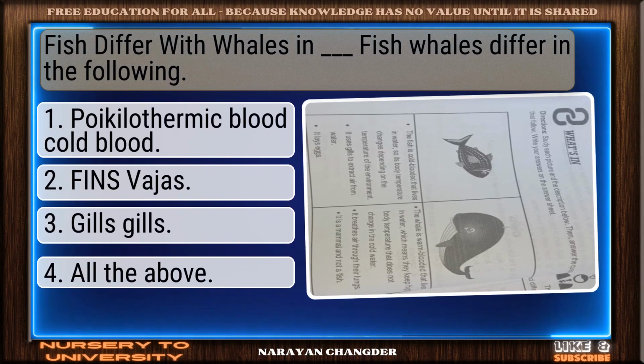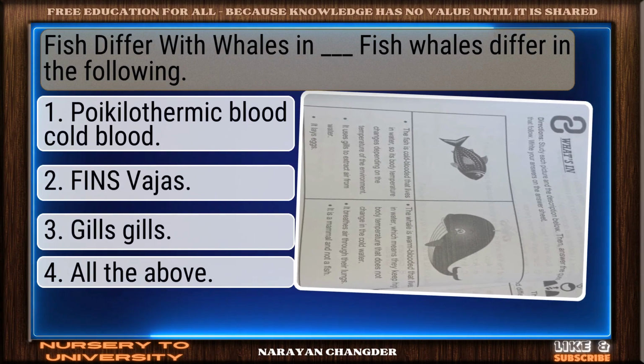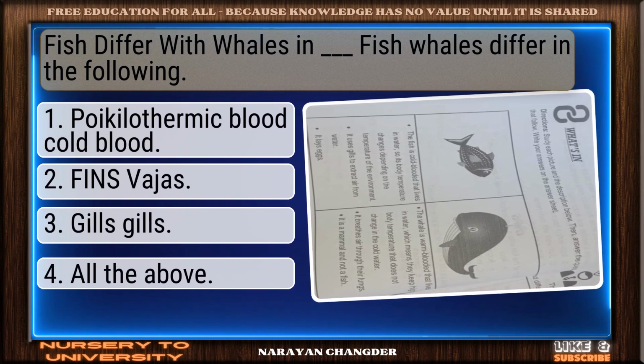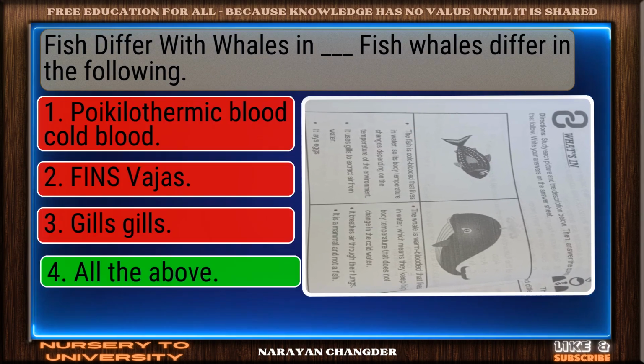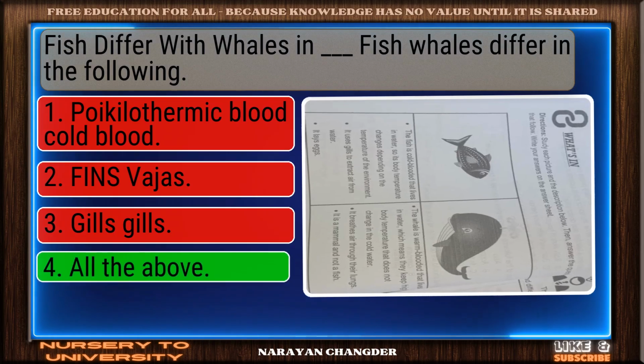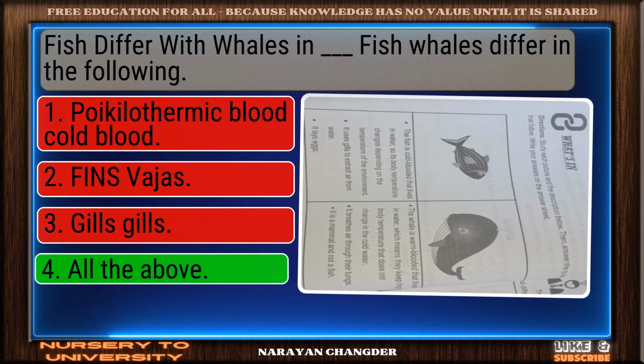Question number 100. Fish differ with whales in dash. Fish and whales differ in the following. Smart move. All the above is an accurate answer.